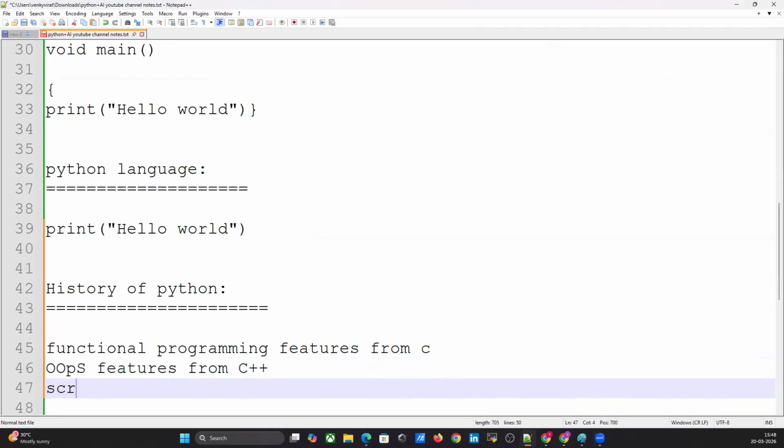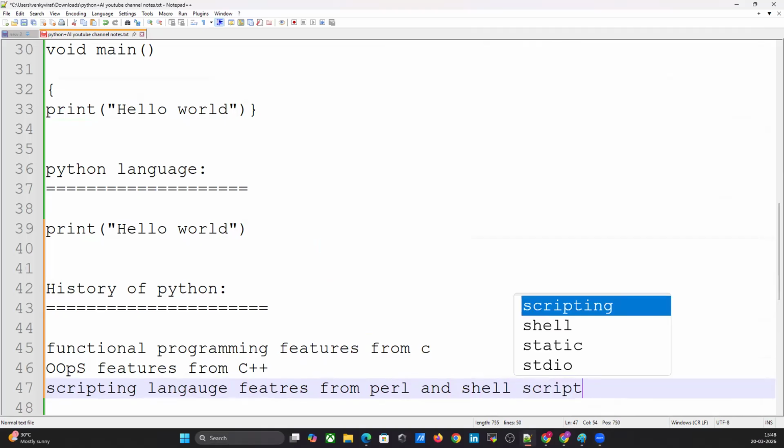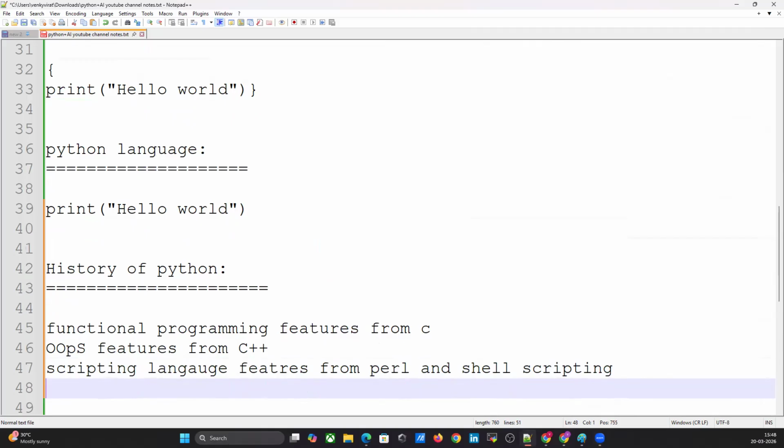And scripting language features from Perl. Perl is a language that is outdated now. Shell script, shell scripting.